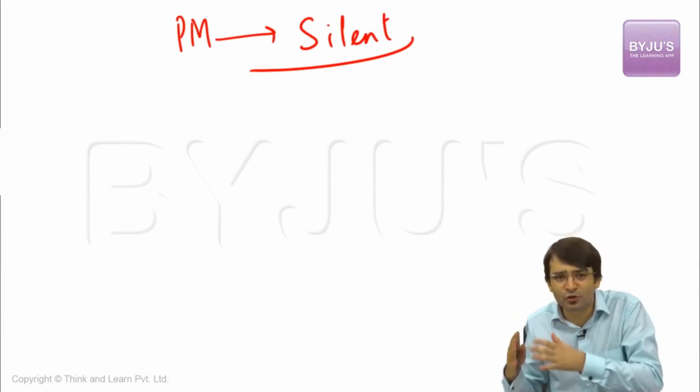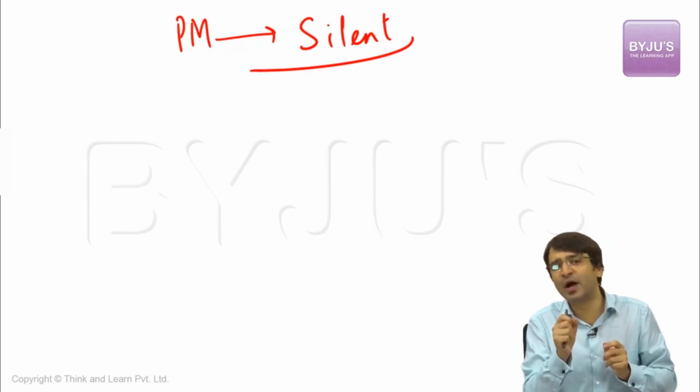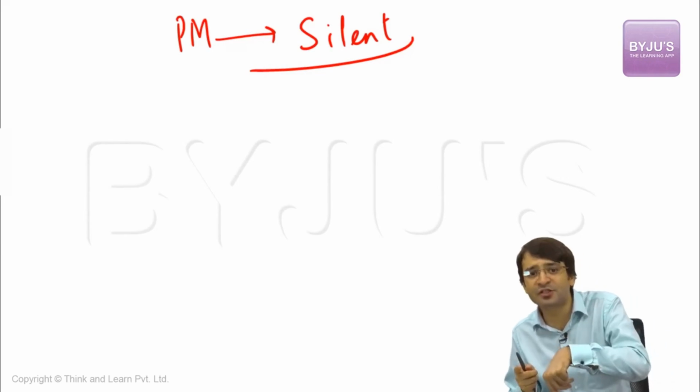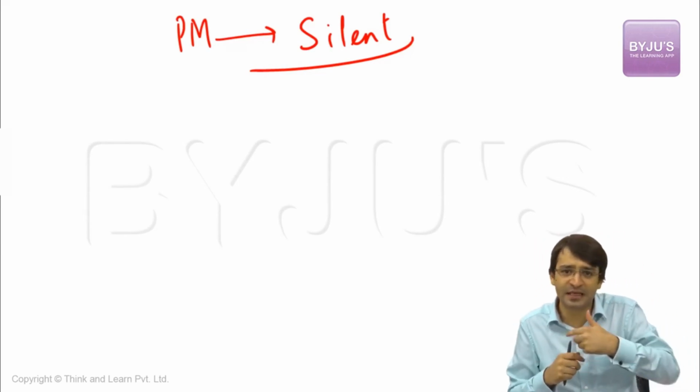He didn't speak on the 2G scam, coal scam, Commonwealth Games scam, Agusta scam, all these scams, and that is why the BJP was accusing them. Unless and until the Prime Minister speaks in the House, they will not allow the Parliament to function. Similarly, the Congress is accusing Prime Minister Modi of being silent. He was silent on intolerance, silent on the Bharti killing, silent on the Rohith Vemula suicide.